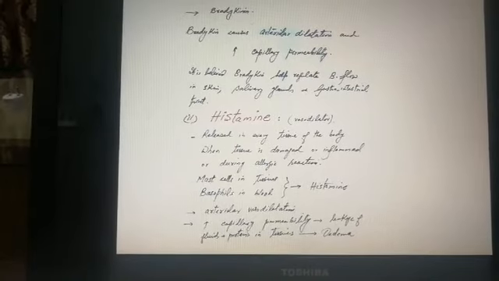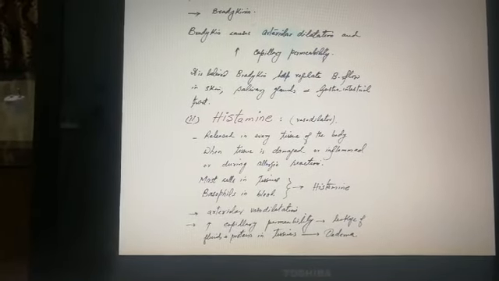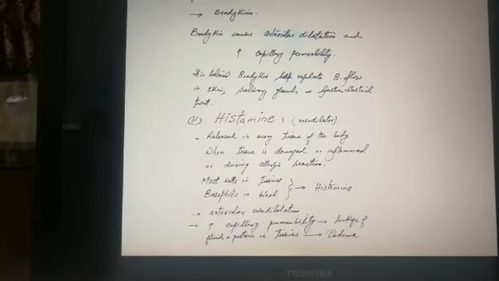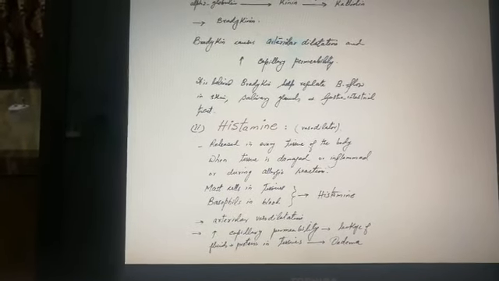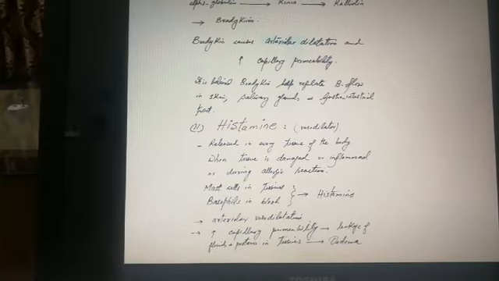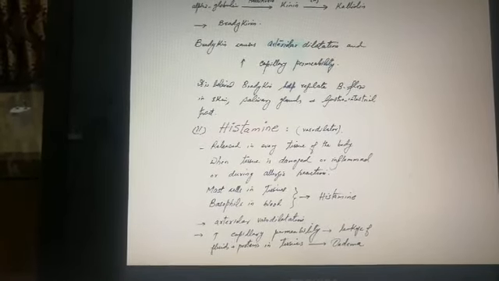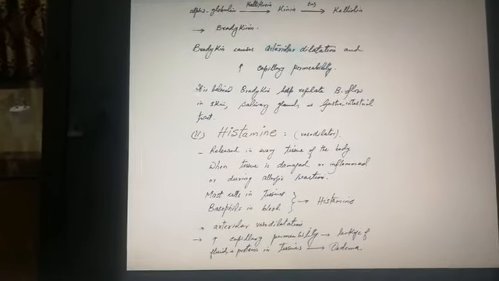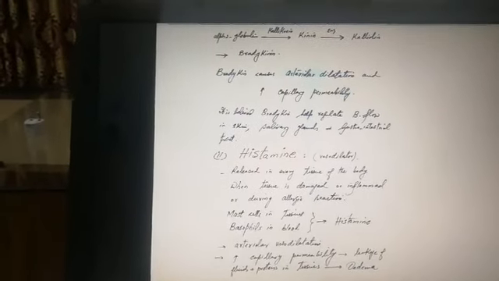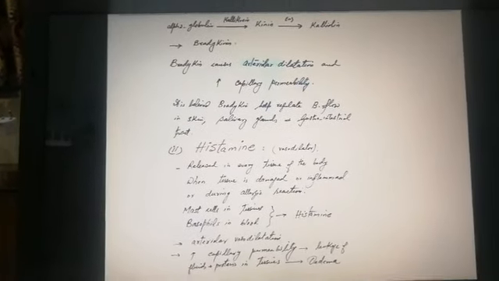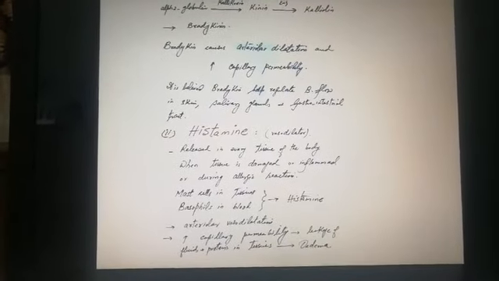The source of histamine is mast cells in tissue and basophils in blood. It causes arteriolar vasodilation, increased capillary permeability, leakage of fluid and proteins in tissue, and ultimately causes edema. So excess histamine can cause edema in allergic reactions and in inflammation.